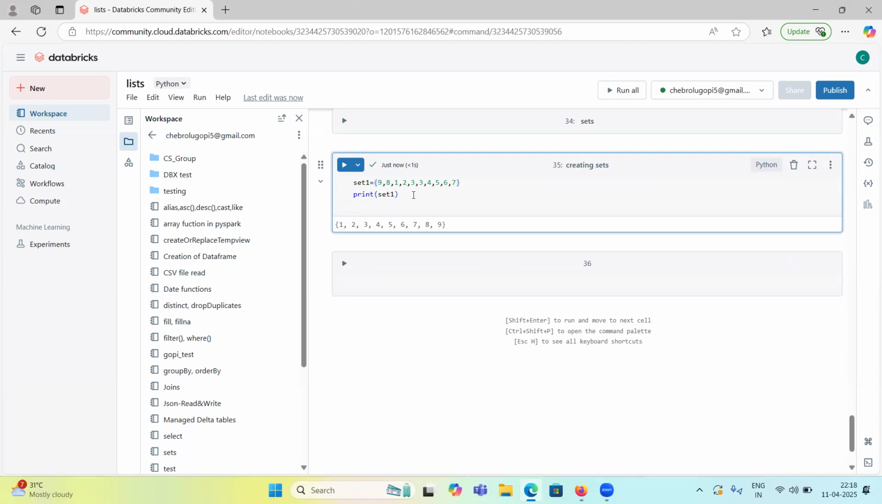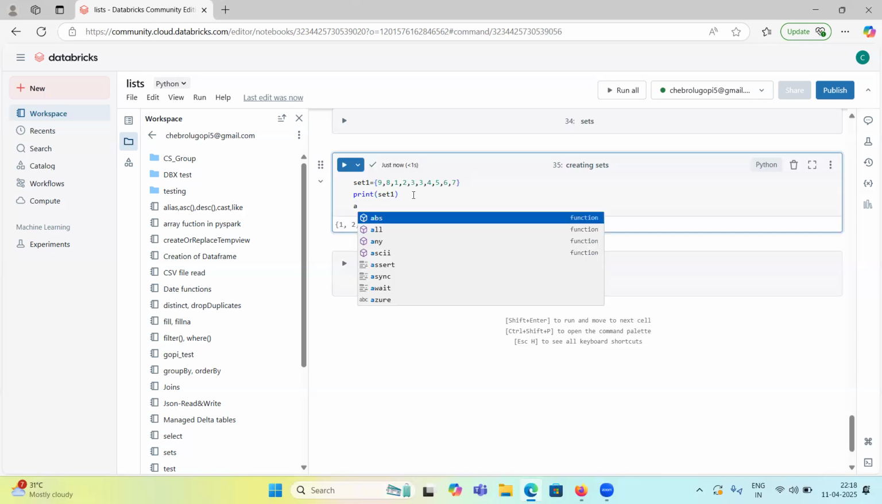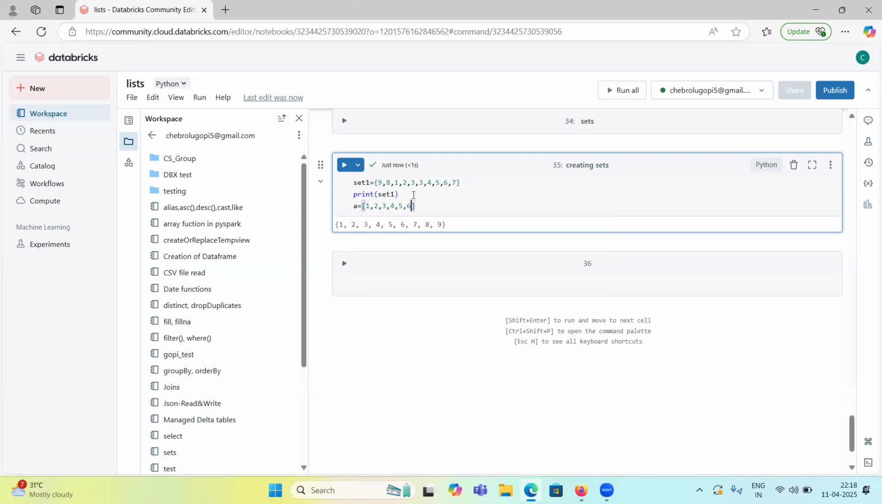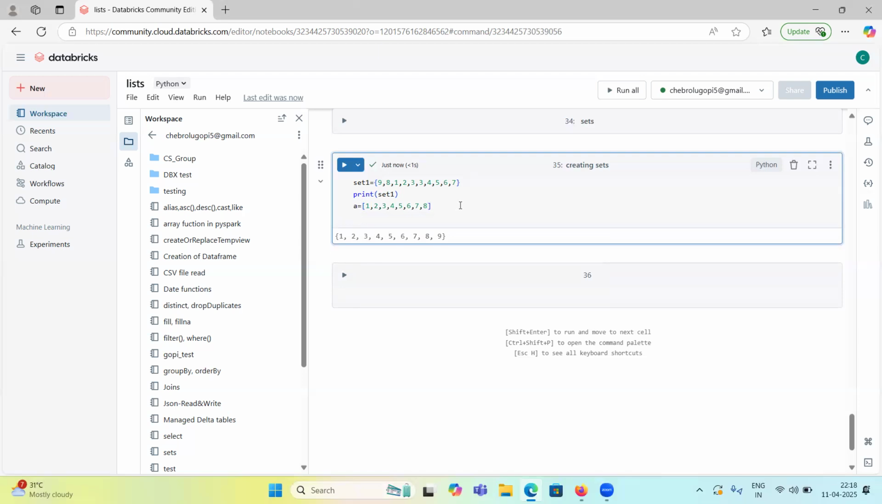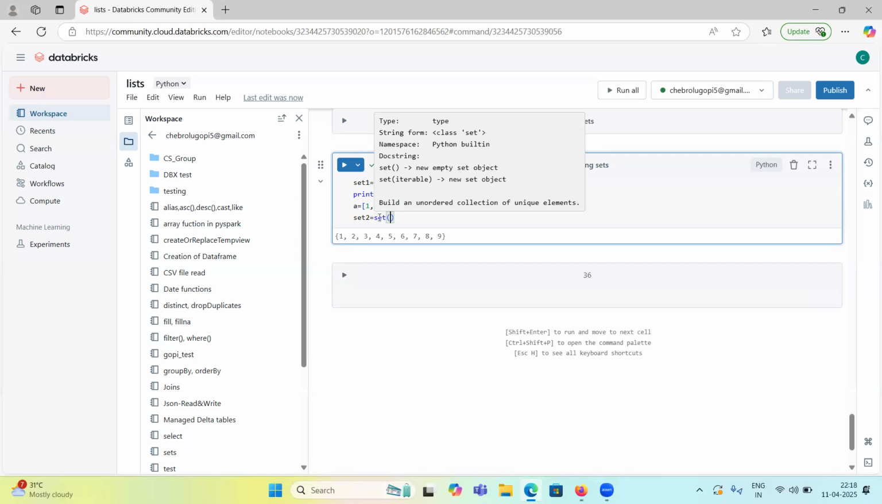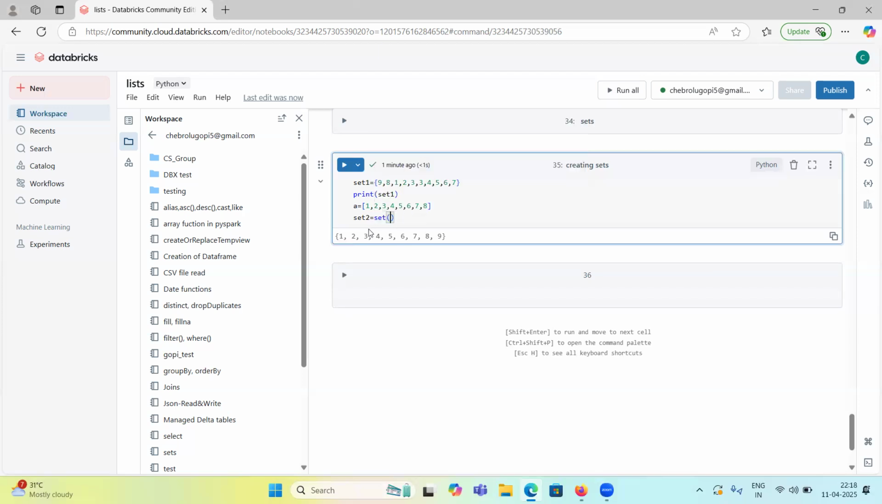Next, I have some data like this: a equal to 1, 2, 3, 4, 5, 6, 7, 8. How can I convert it into a set? Set two equal to the set function on top of this. If you keep the cursor on set, it shows that you have to provide an iterable. What is the iterable? This one, a. a is the iterable.